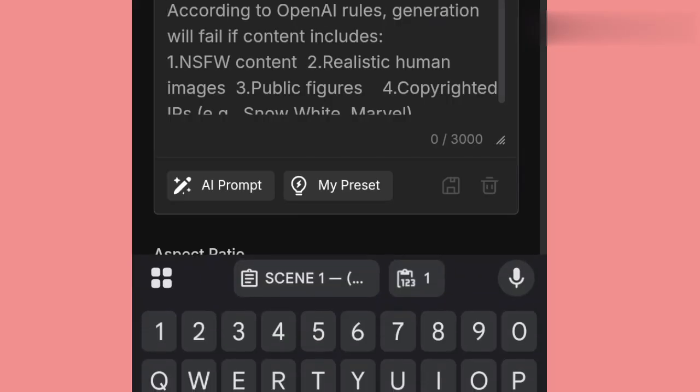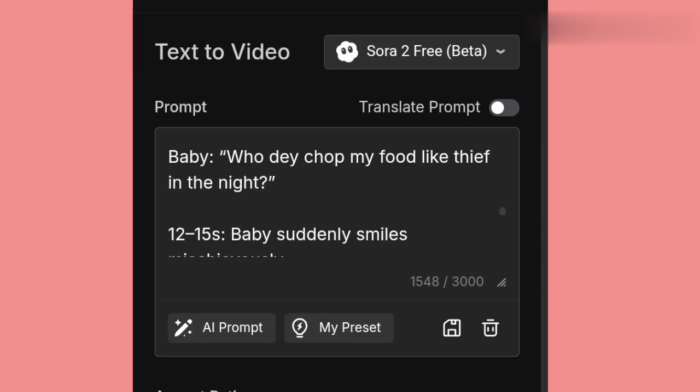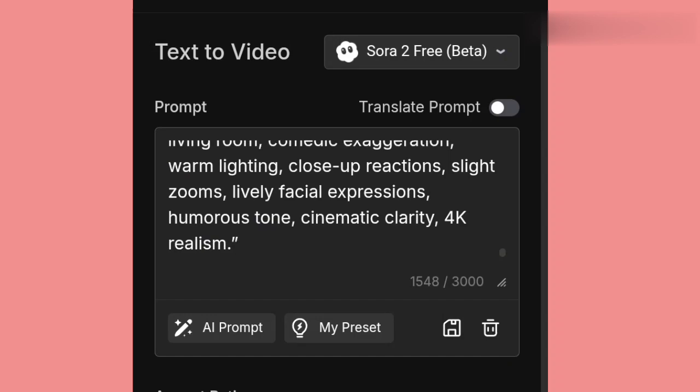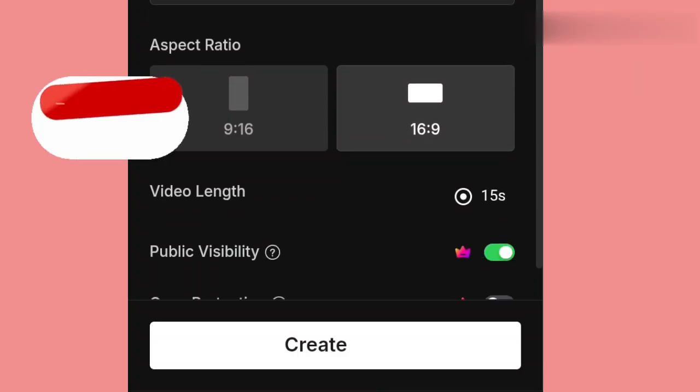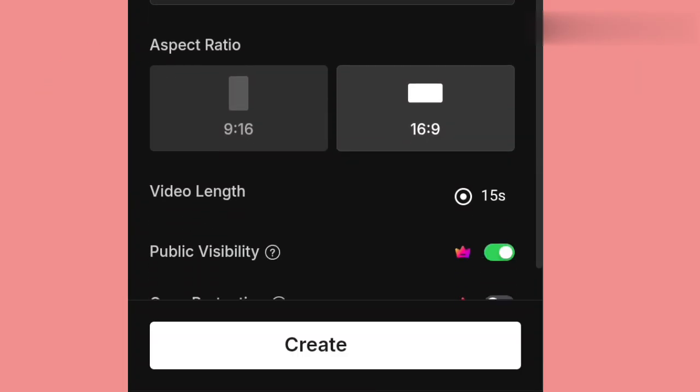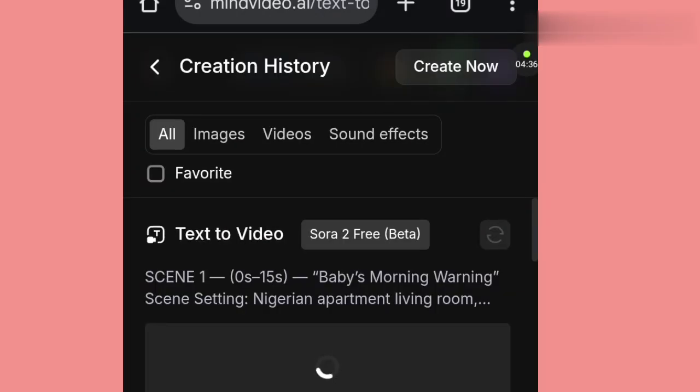But first of all, I have to drop in my prompt. I paste my prompt here. Now instead of using 9:16 for portrait, which is what I'm supposed to use, I have to use 16:9 because it's a tutorial, so that I'll be able to show you. So the next thing we'll do, you can see the video length is showing 15 seconds. So MindVideo is going to generate this video in 15 seconds. So we hit generate. So over here, it's generating. Touch on this green line here and see your video is generated. You can see it generated.